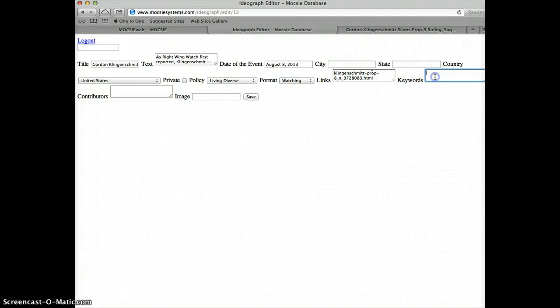We've got the hyperlink in. The keyword is gay and prop 8. Separate them by commas, I believe. That may change. Prop 8 was part of this story here. So let's leave it at that.